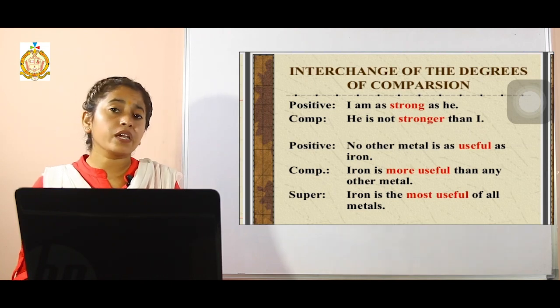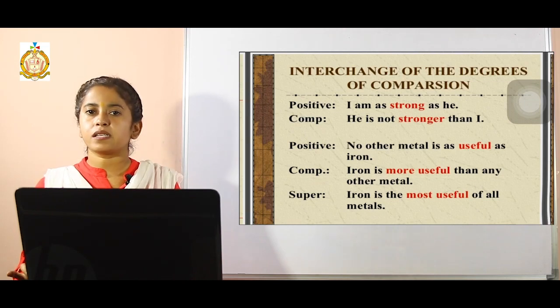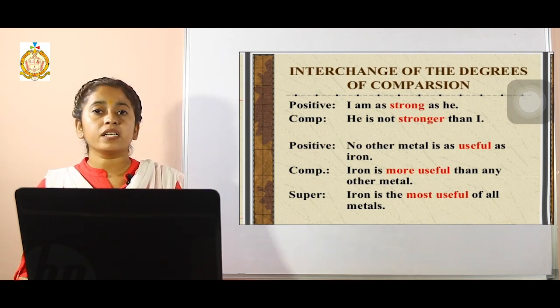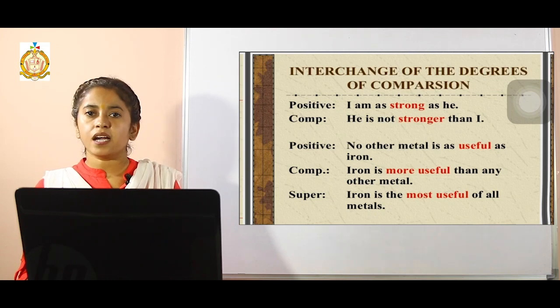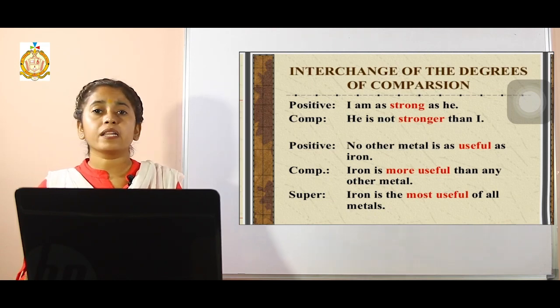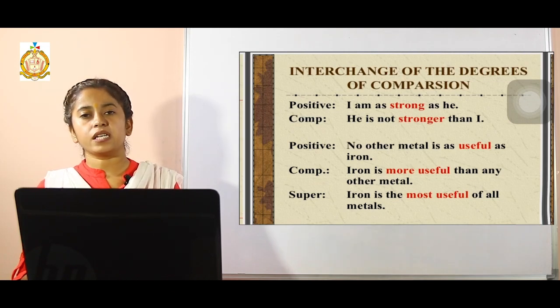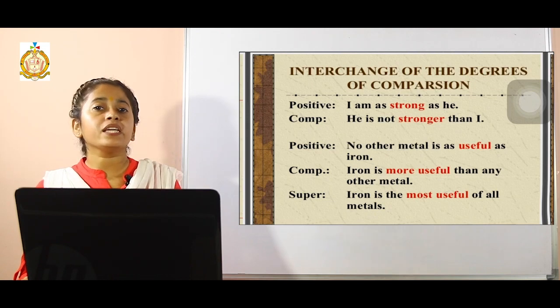Recall the things when we have done the comparison of degrees. Positive degree will have no comparison at all. It will be in the simplest form. And in the comparative degree, things will be compared. It will have the word "er" at the end, or it can also be followed by the word "than". So it will be in the comparative degree. And in the superlative, the adjective will end in "est", and the word "the" will be used with